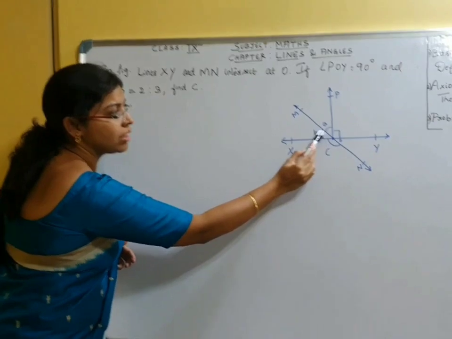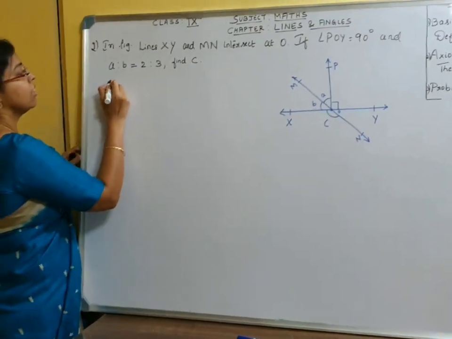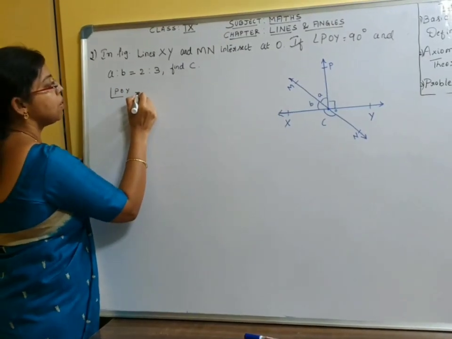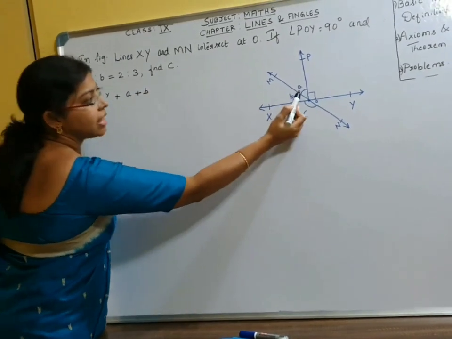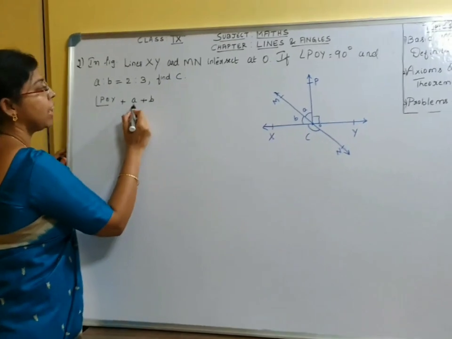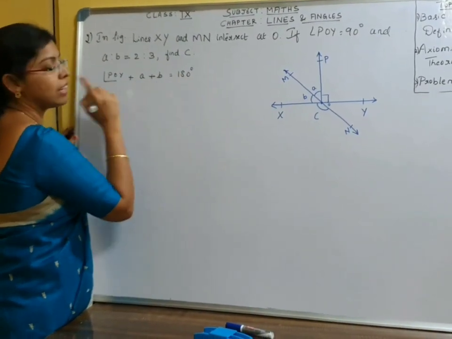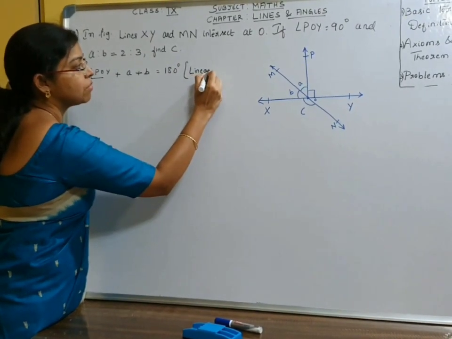The sum of all the adjacent angles will be 180 degrees. Angle POY plus A plus B. Here the angles are named A and B, so I will take it as A and B itself. A plus B should be 180 degrees. Why? Because of the linear pair axiom.